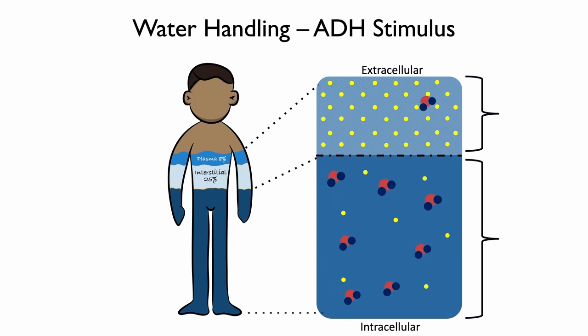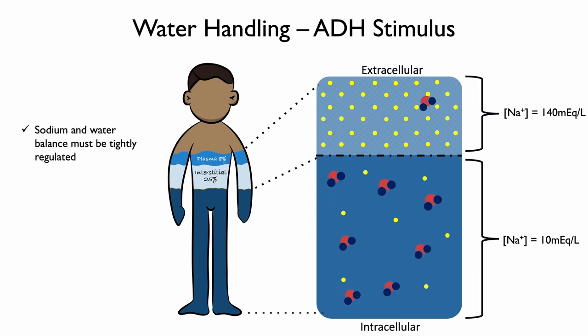At equilibrium, the concentration of sodium in the extracellular space is about 140 milliequivalents per liter, compared to 10 milliequivalents per liter in the intracellular compartment. The sodium concentrations are not the same. However, the net effect of osmotic and oncotic forces from other molecules maintains intracellular and extracellular equilibrium. Because changes in sodium drive fluid shifts, the body must tightly regulate sodium and water balance to avoid dangerous shifts between the fluid compartments.